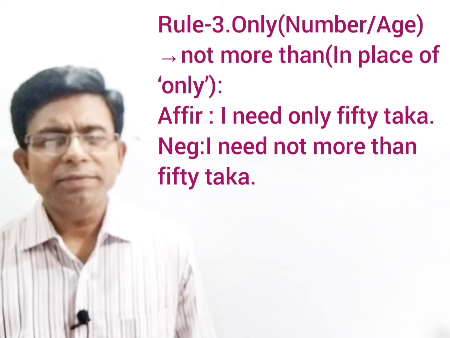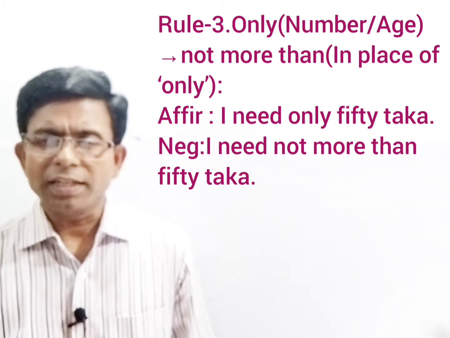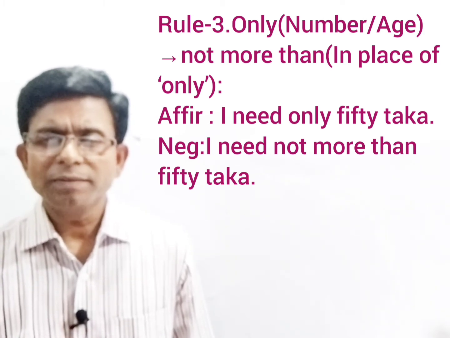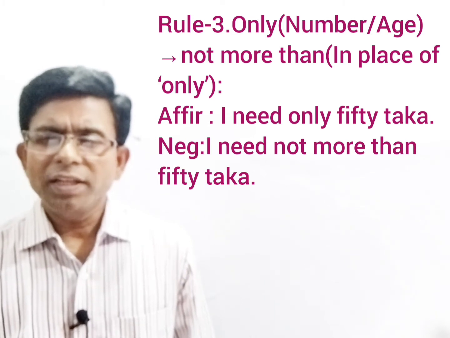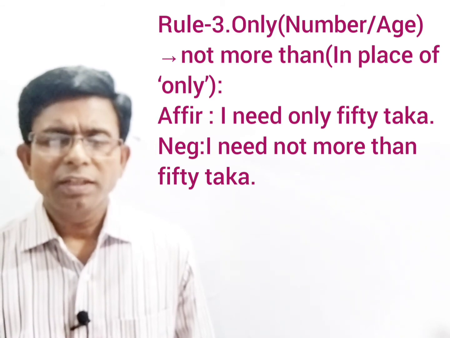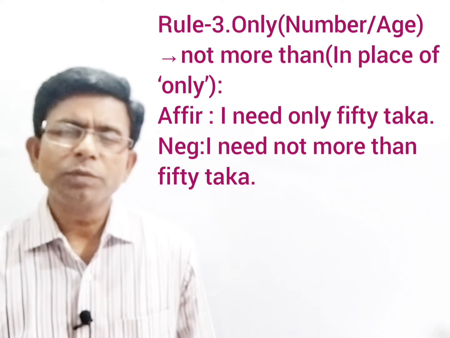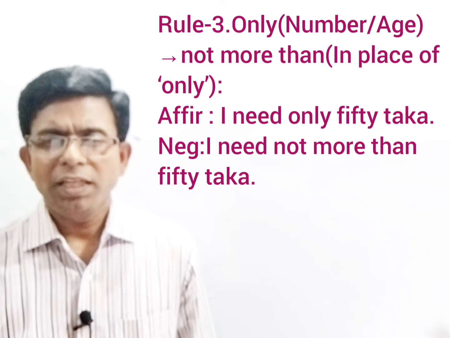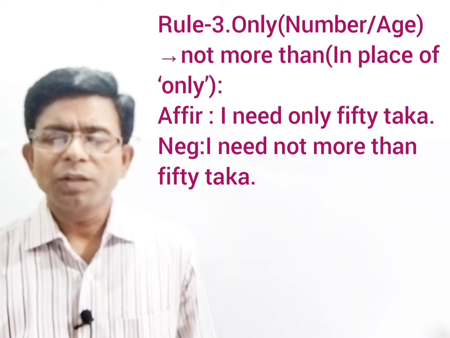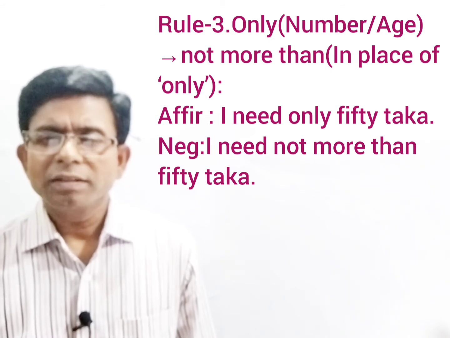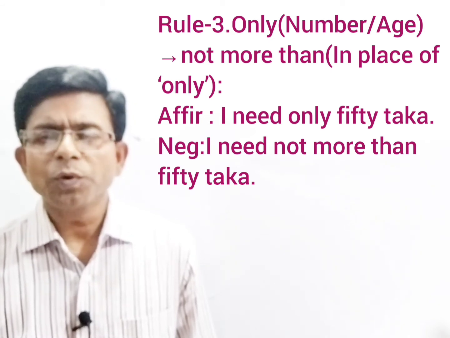For example, affirmative sentence: I need only 50 taka. So what will be the negative sentence according to the rule? Can you tell me? Here only refers to 50 taka, that means the number 50. So in place of only you have to write not more than. So what will be your answer to make it negative? Can you tell anybody? Yes, I think you can tell if you have understood the rule of using only in regard to number or age. So your answer will be the negative sentence: I need not more than 50 taka.